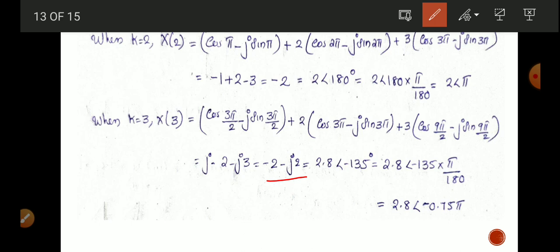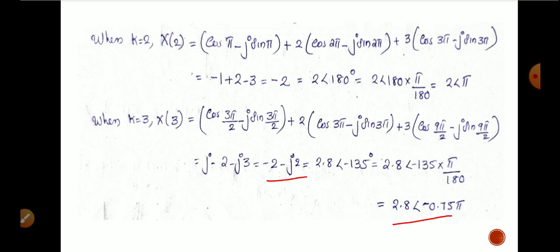This minus 135 is in degree, so we have to convert that to radian. Multiply by pi by 180 to convert the degree value into radian. Then we get the value as 2.8 angle minus 0.75 pi.